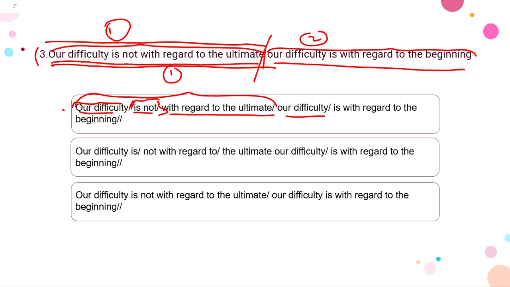If we see the second option, we again have a pause here in between the first sentence, so this also makes the option wrong. So we are only left with the third option, let us have a look at that. Our difficulty is not with regard to the ultimate, we take a pause as I mentioned above, and then we say our difficulty is with regard to the beginning and we take a long pause. So that's the end of the sentence. So this should be the right option for the third question, right? Let's move on to the next question.